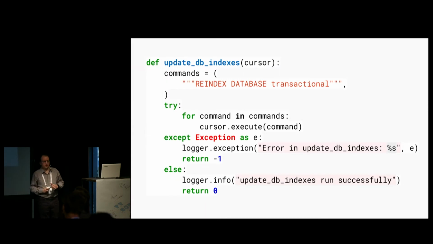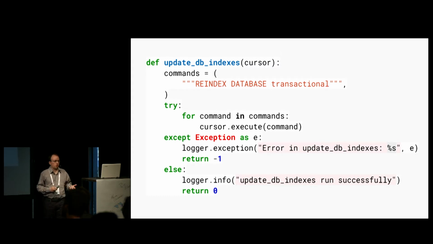So consider this scenario. Suppose that I have to maintain the status of a database, and for that I have a script that someone else is going to call, and we have written it against this API. So the idea is I'm going to be executing every command in sequence against the database, and at that point, if an exception occurs, I'm going to log the exception and return -1 because that's the agreed status code. And if everything works fine, I'm going to log that it completed successfully and return 0. And this actually works, again, just at the beginning.